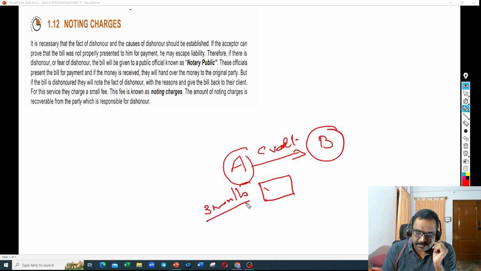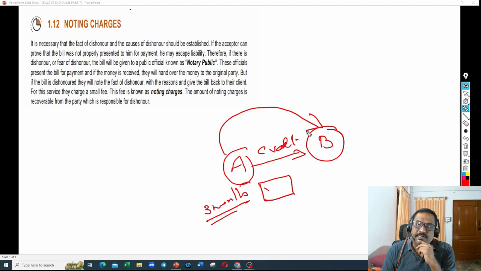The due date is 3 months. So A will go and present this bill to B after 3 months. Suppose the bill is dishonored, if the bill amount is not paid by B, what is A supposed to do? A is supposed to take legal action.